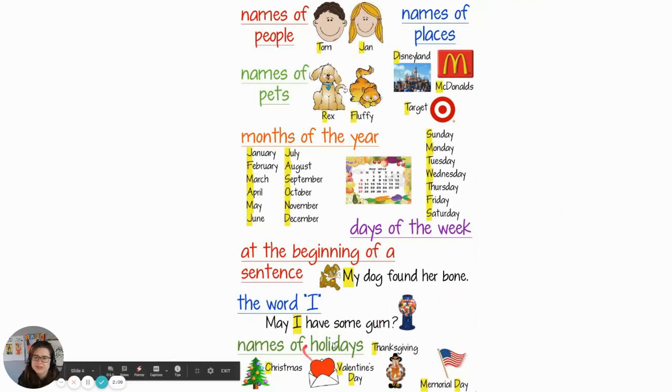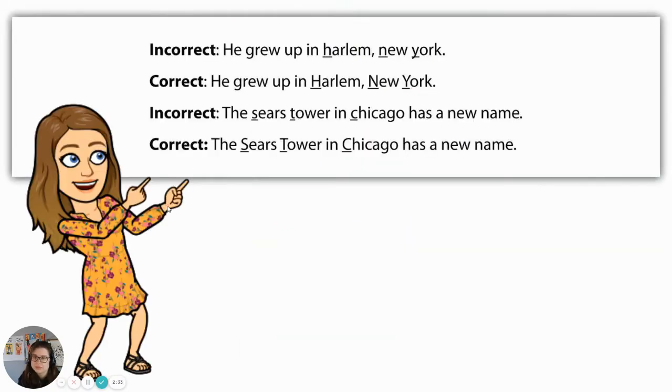And also names of holidays. Now there's a couple other things on this picture right now that are awesome things to capitalize, but not exactly proper nouns. So you always want to capitalize the beginning of your sentences, and we always want to capitalize the pronoun I, okay? So these are some ideas of things that you will always capitalize within your writing.